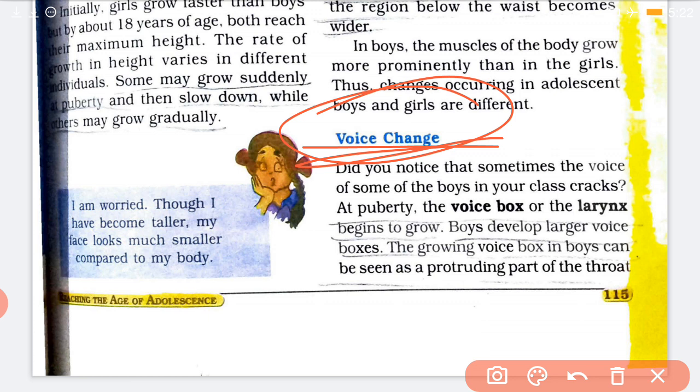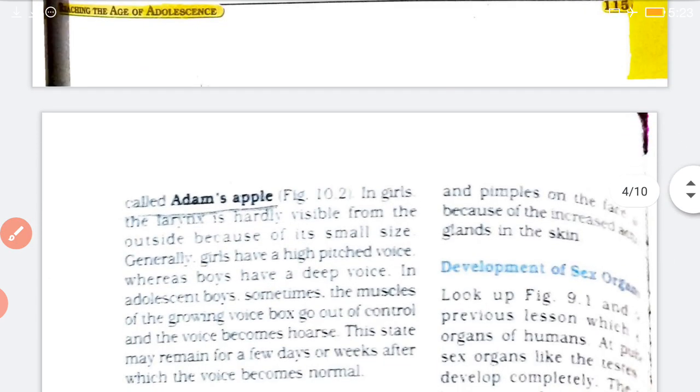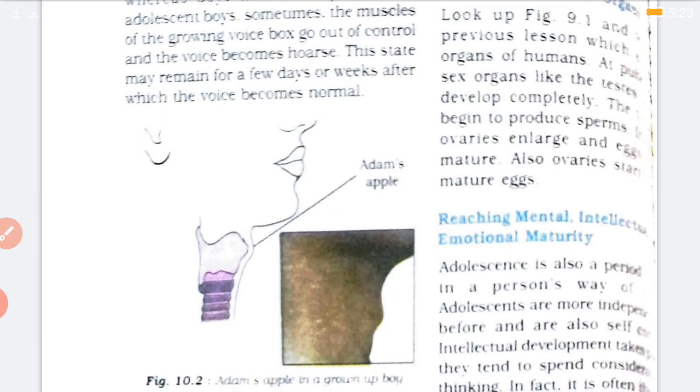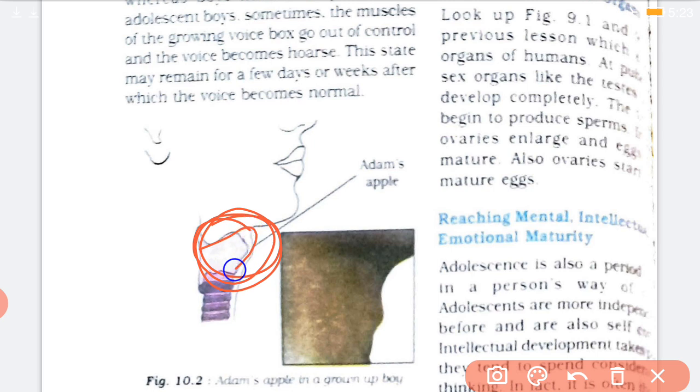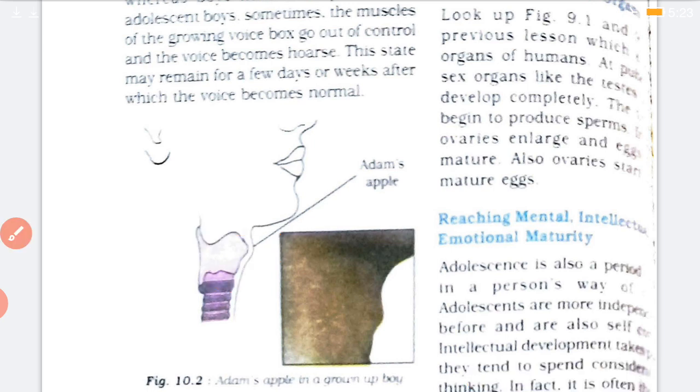Why does this happen? Because we know that there is a voice box in the neck region that is also known as larynx that begins to grow, and boys develop large voice boxes. Okay, and देखोगे boys में ये जो voice box है, larynx है, it becomes prominent, it can be seen, it protrudes out. आप notice करोगे, आईने के सामने खड़े होकर notice करना, ये जो है गले में इस जगह पे boys का एक ऐसा हड्डी जैसा आपको प्रोट्रूड किया हुआ दिखेगा, that is the voice box for boys. बॉयज़ में ये प्रोमिनेंट हो जाता है and this is known as Adam's apple.